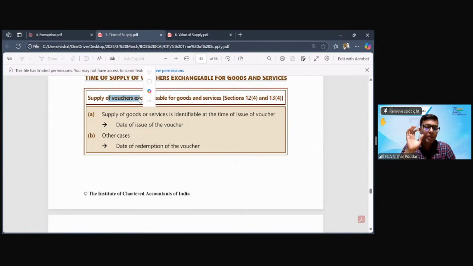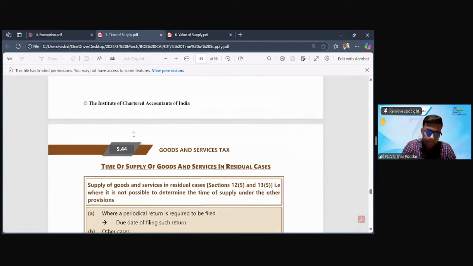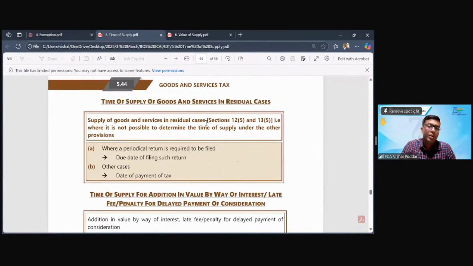what will be time of supply. So for this, they are saying if the voucher is such that the supply is identifiable, means it is written that in this voucher you can only purchase perfumes. It means supply is identifiable. Then today is the date of time of supply. That is, Westside has to pay tax today. That is the date of issue of vouchers. However, in other cases, that is where it is a generic voucher. You can buy anything, perfume, shoes, apparels, even electronic items, anything from Westside. Then it will be the date on which you go and buy from Westside. Right? Then there is residual time of supply provision.